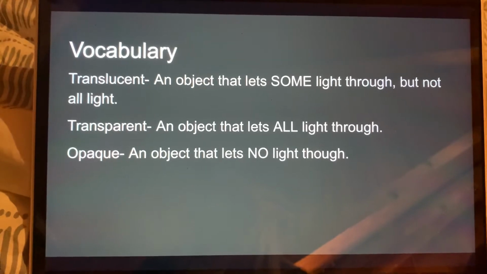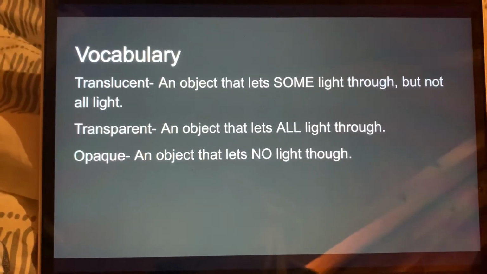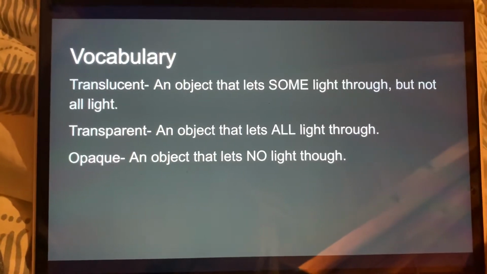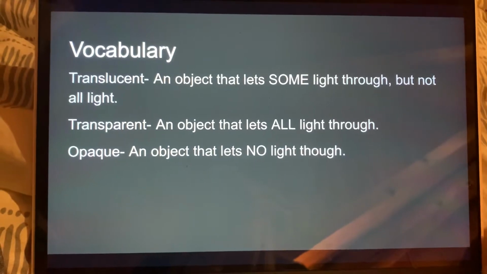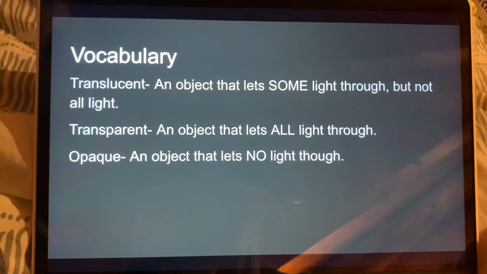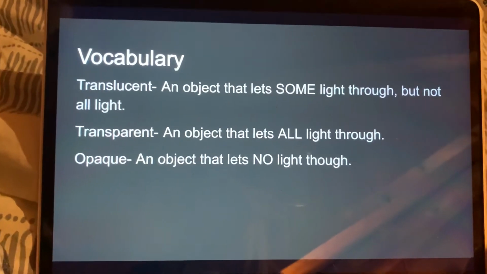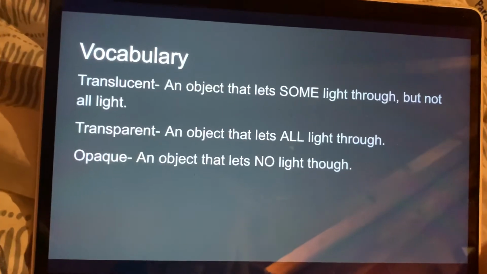So the first word is translucent. Translucent is an object that lets some light through, but not all light. Transparent is an object that lets all light through. And opaque is an object that lets no light through. So these 3 things are things that we'll be looking at in today's activity. And these are great words to be familiar with before we move on.